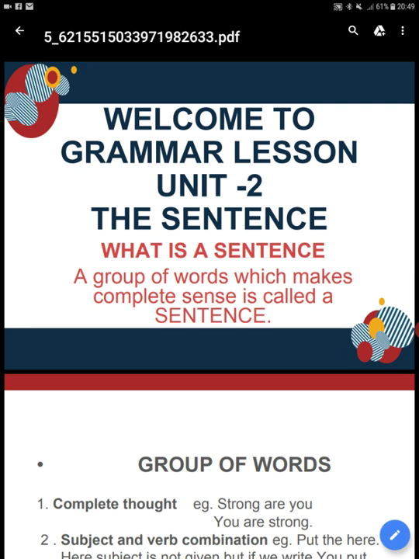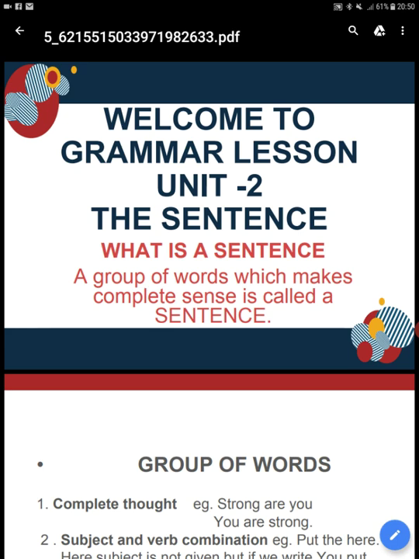What is a sentence? A group of words which makes complete sense is called a sentence. When we speak or write, we use words. We generally use these words in groups. As I would say, he sat in a corner. This is a complete sentence. It shows the meaning. It is a meaningful sentence.